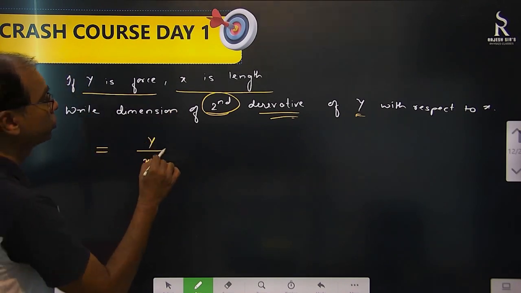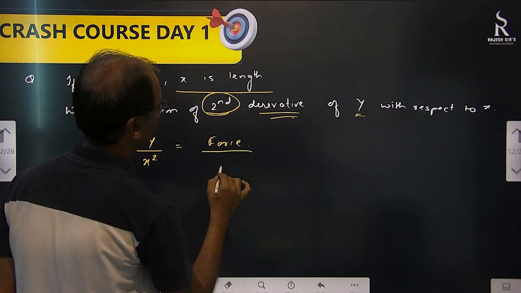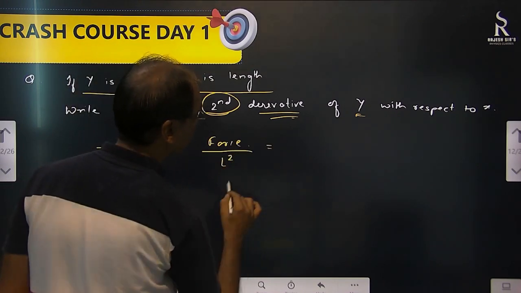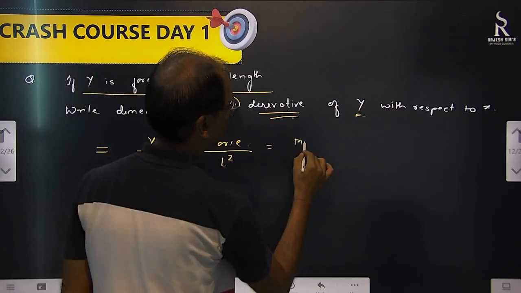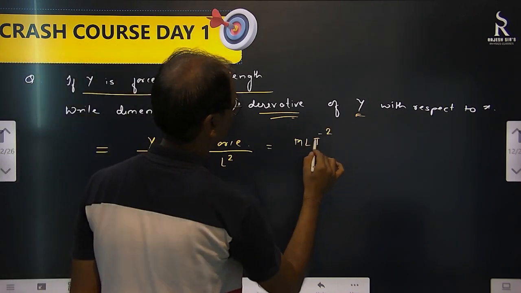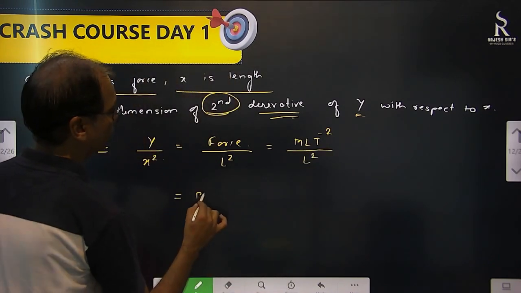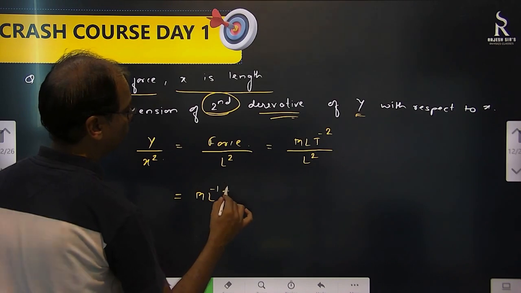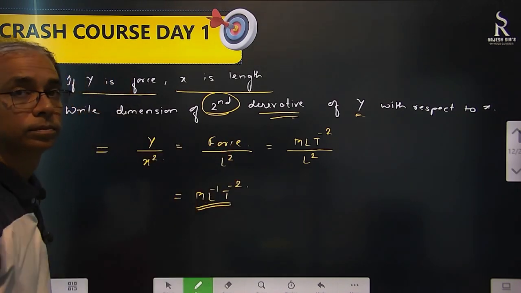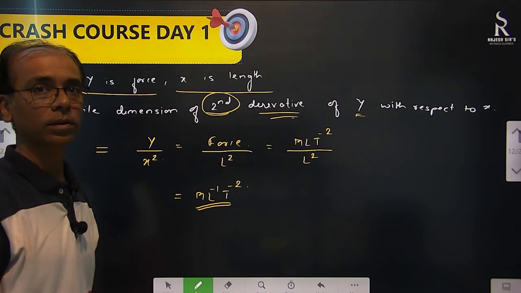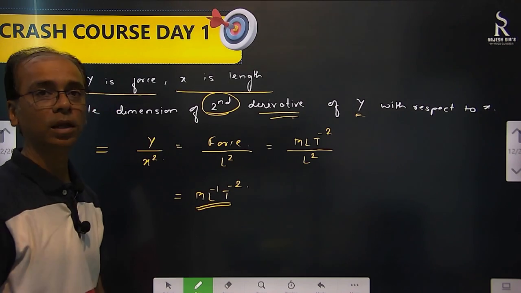Y means force, and this is length square. The dimension of force is M L T to the power minus 2, divided by L square. The answer is M L to the power minus 1 T to the power minus 2. So if derivative is there, this is how we find the dimension.